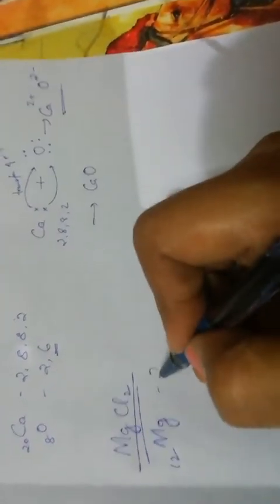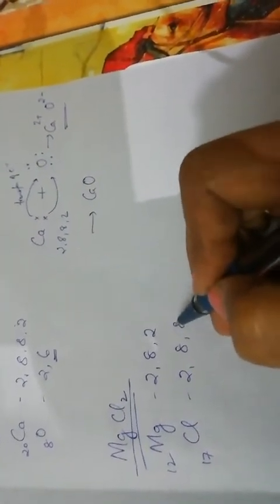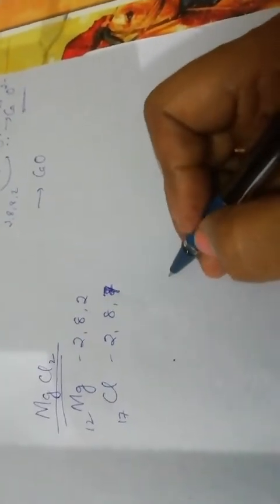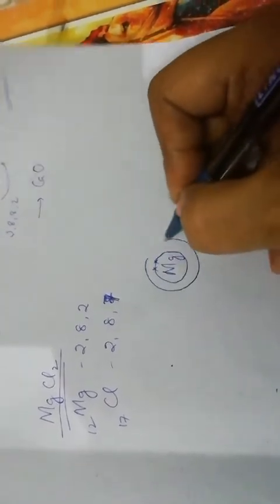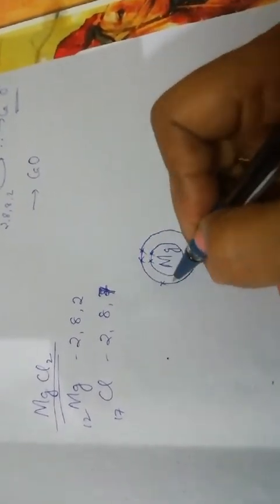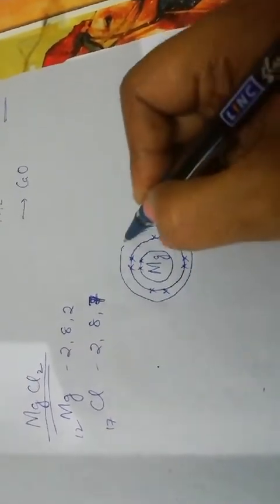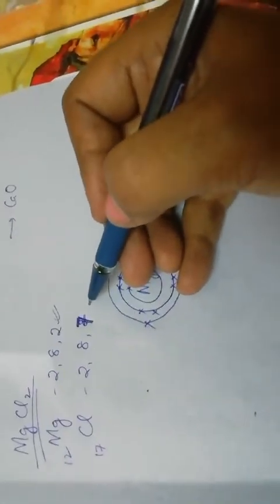Suppose you have magnesium chloride. Magnesium 12, so 2, 8, 2; chlorine 17, 2, 8, 7. So how to draw this? Suppose we'll draw the orbit diagram. Now magnesium 1, 2, 3, 4, 5, 6, 7, 8, 9, 10, 11, 12 plus, now this can give 2 electrons, but chlorine can accept only 1 electron, so we will have